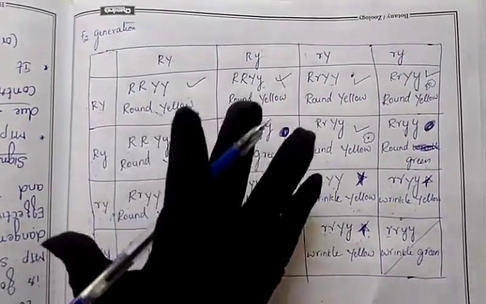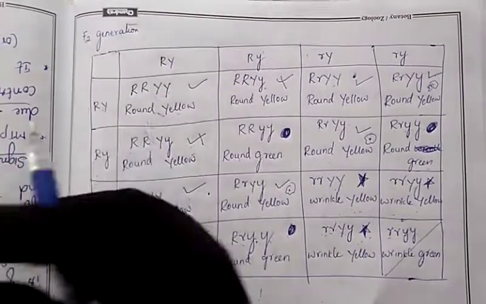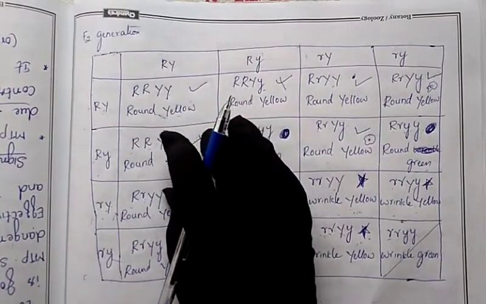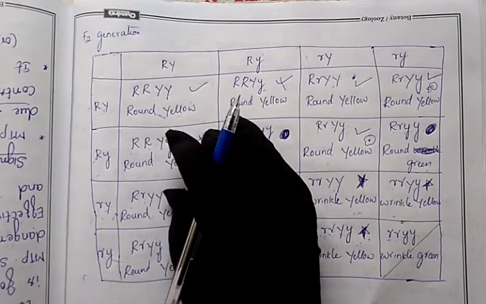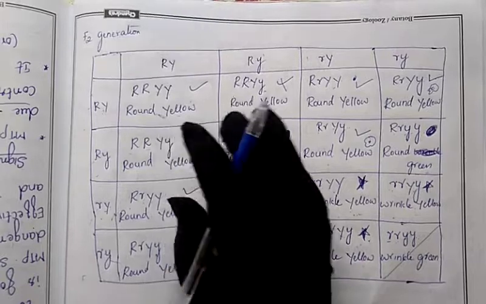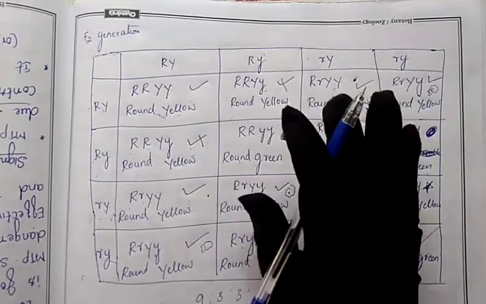So we completed the dihybrid cross. Next, in our next class let us discuss the dihybrid test cross. Already we have discussed the monohybrid test cross, that means crossing the F1 hybrid with the recessive parent. In the same manner, we will discuss the dihybrid test cross in our next class.